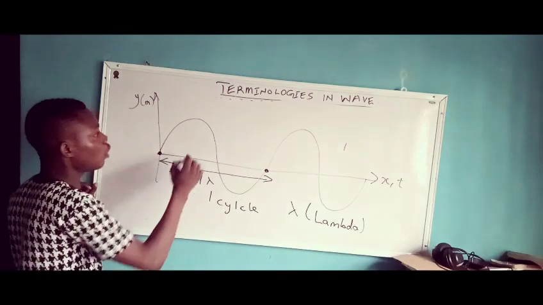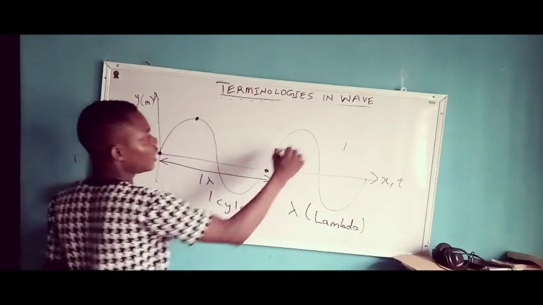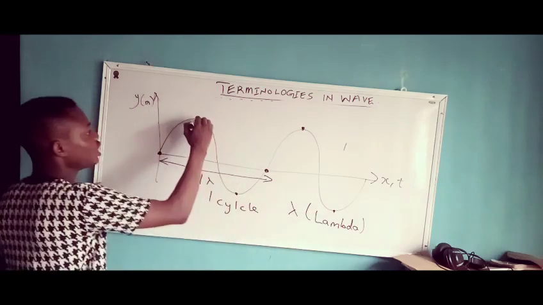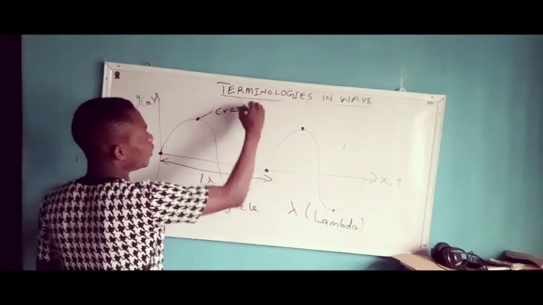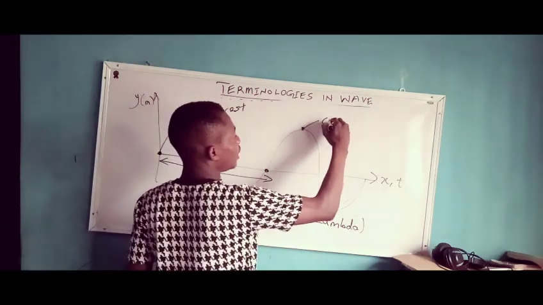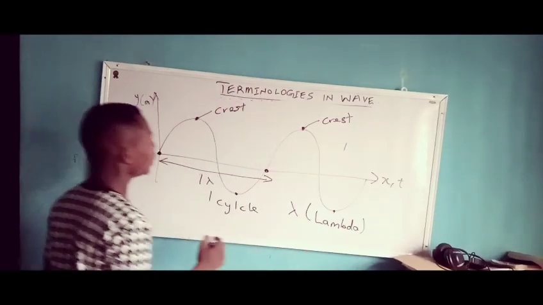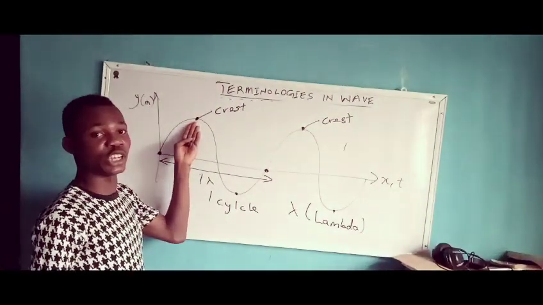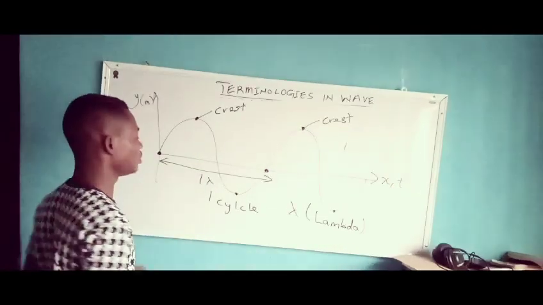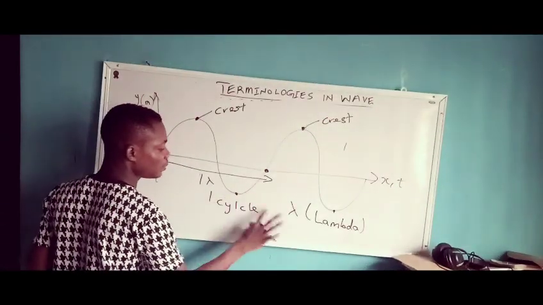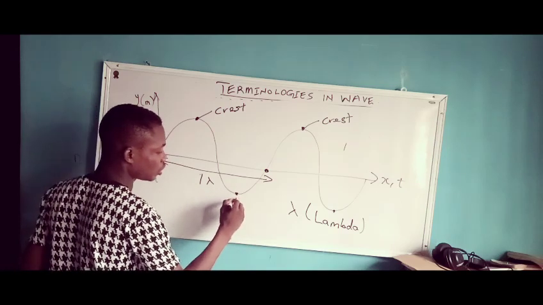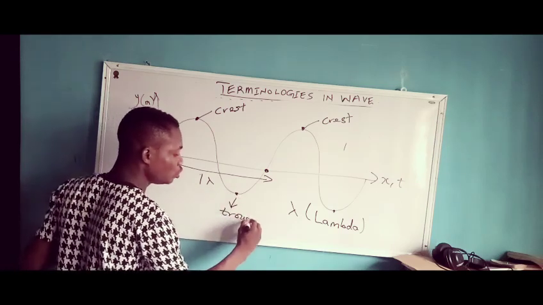But also there is this point here, and this point here. This point we call the crest. This is another crest here. The crest is most times the place where you have your maximum displacement. But at this point here you have your trough, T-R-O-U-G-H.